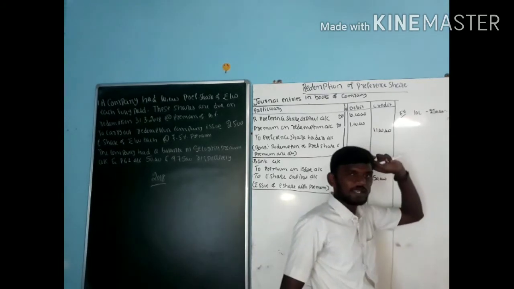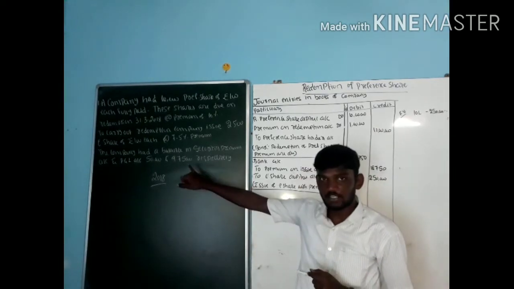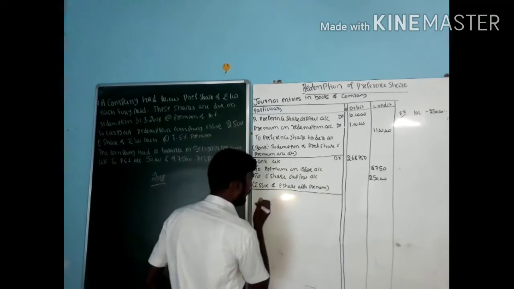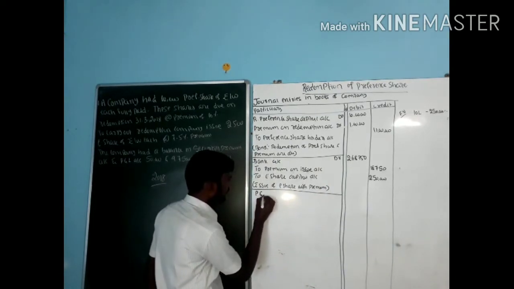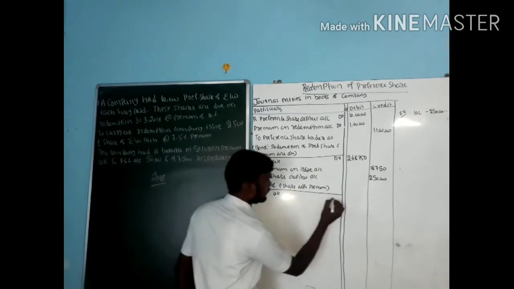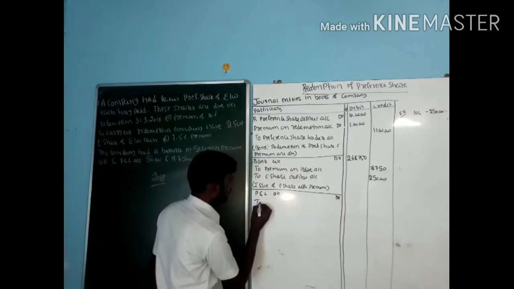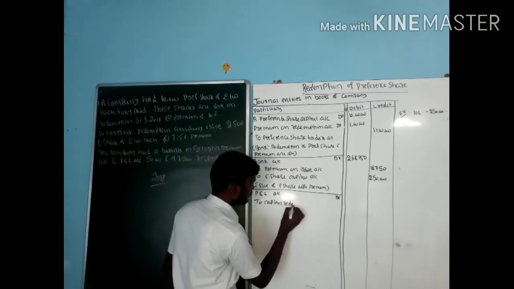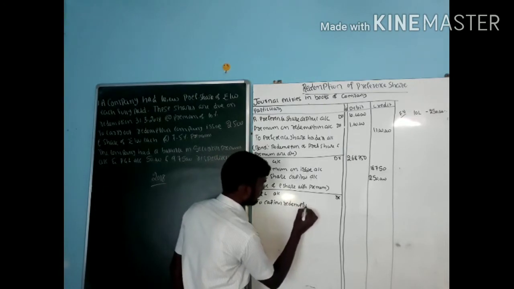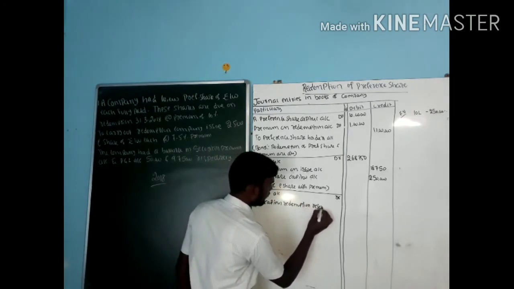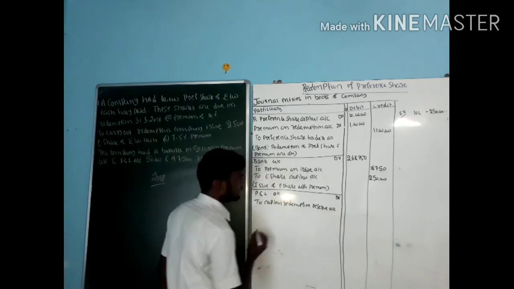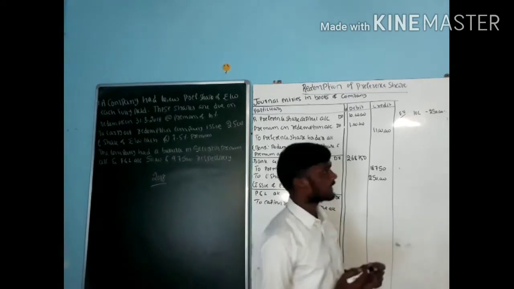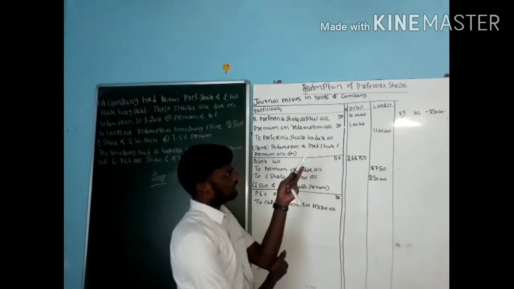In my P&L account, the balance is 9,75,000. So what is the entry? P&L account debit to capital redemption reserve account.